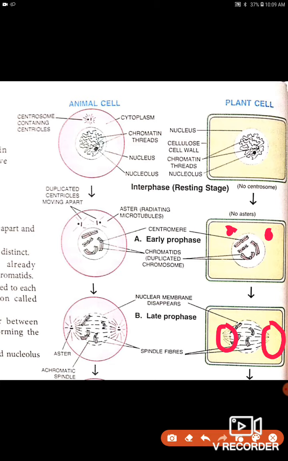Actually, in animal cells, the spindle fibers originate from the centriole, while in most plant cells where the centrioles are missing, the spindle fibers arise from the general cytoplasm, a normal cytoplasm.